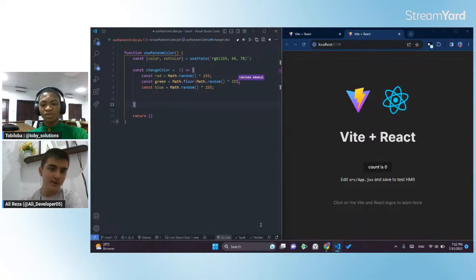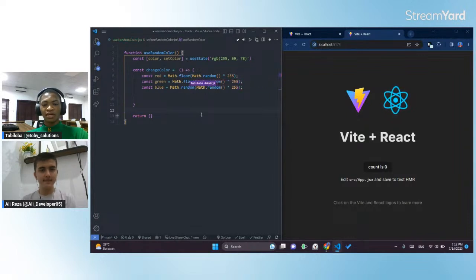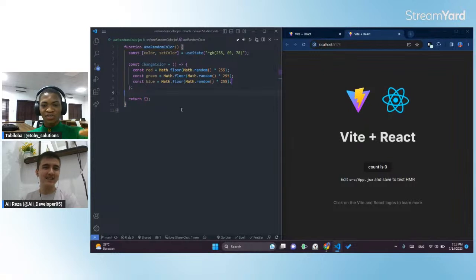Math is like a built-in JavaScript class or object, I think class is better, that has all these methods for it. It has all these methods for math, like random, floor, and everything else. I can't do random two times to floor. So now that I've done everything that I need to set up my variables